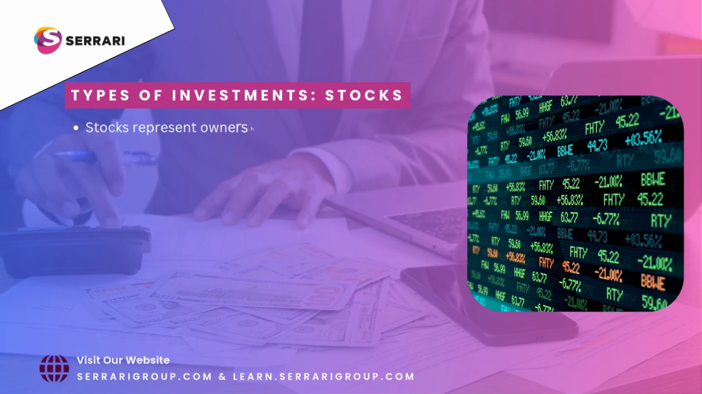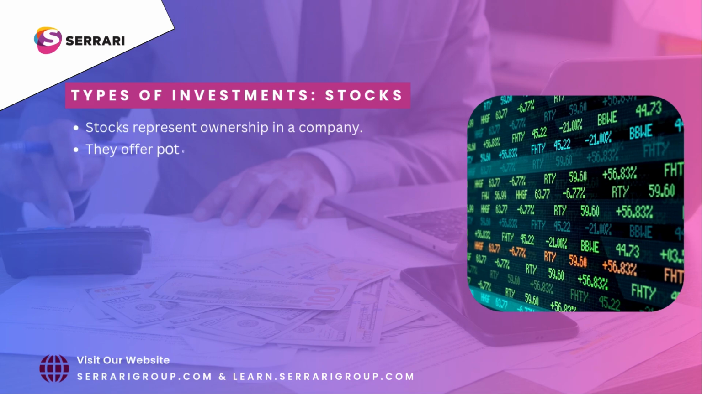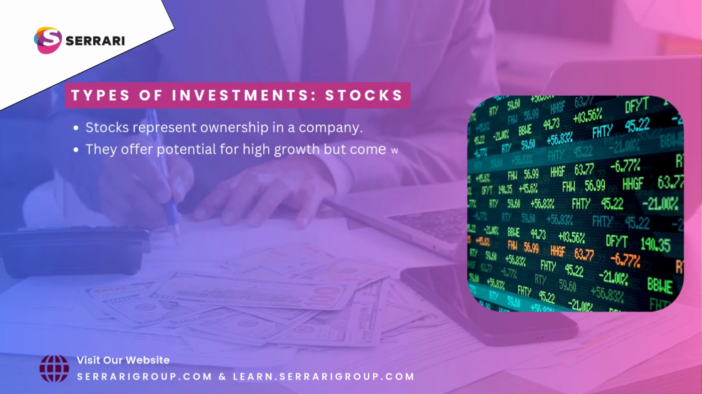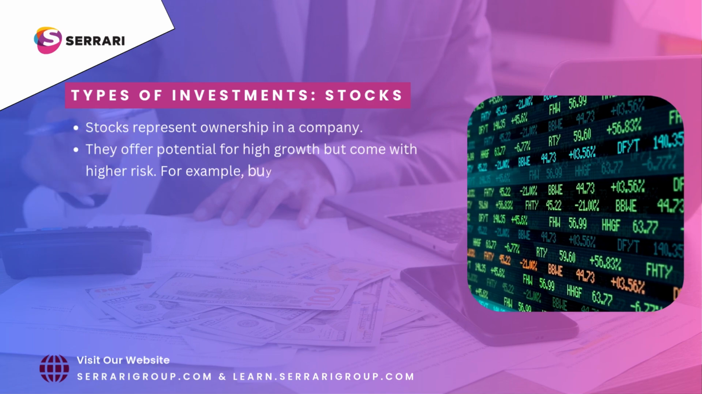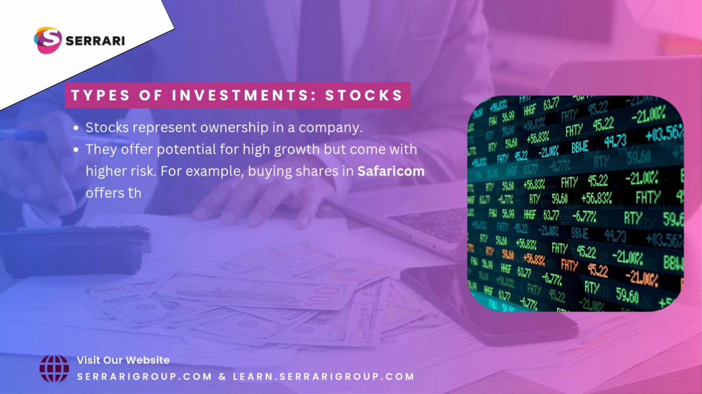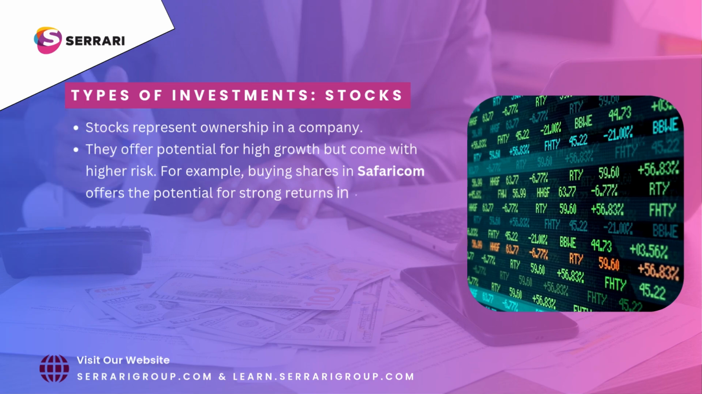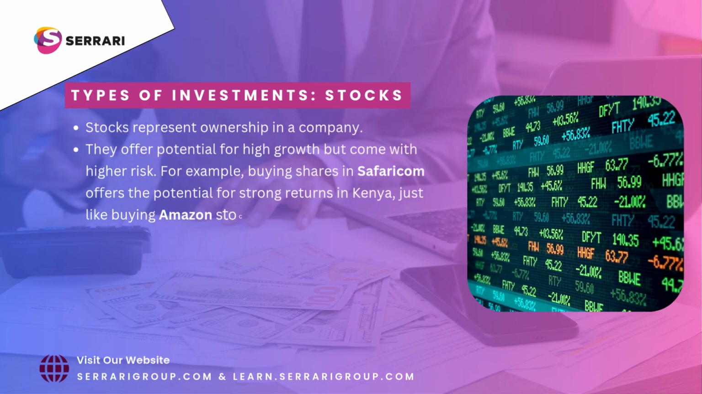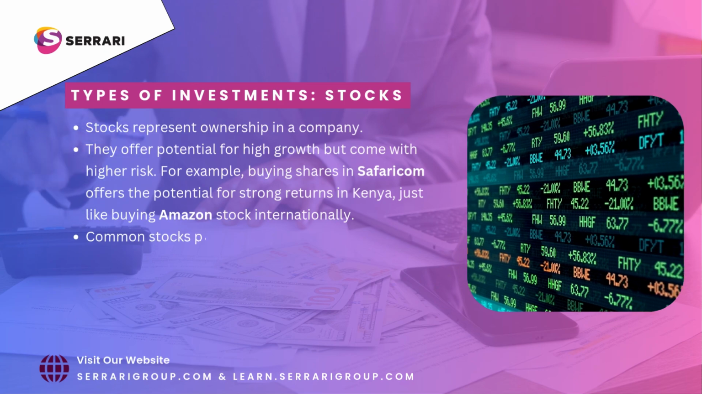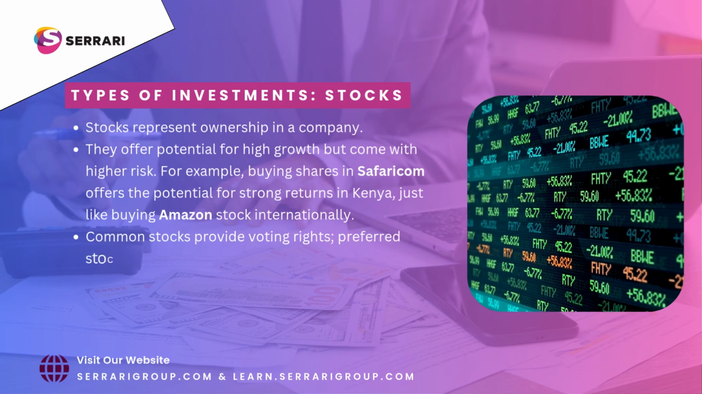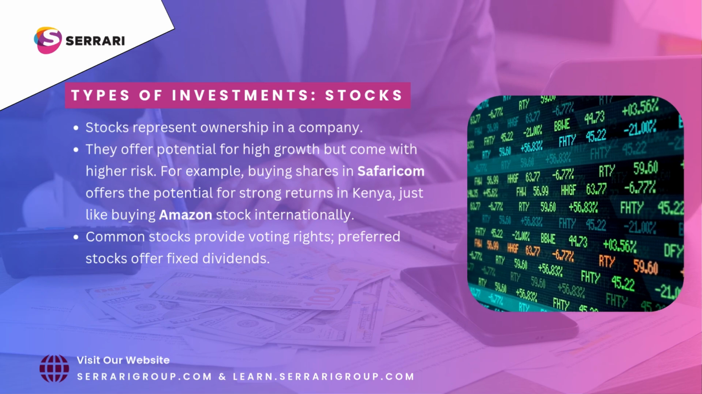Types of investments. Stocks. Stocks represent ownership in a company. They offer potential for high growth but come with higher risk. For example, buying shares in Safaricom offers the potential for strong returns in Kenya, just like buying Amazon stock internationally. Common stocks provide voting rights. Preferred stocks offer fixed dividends.